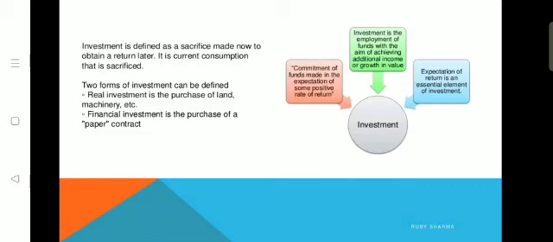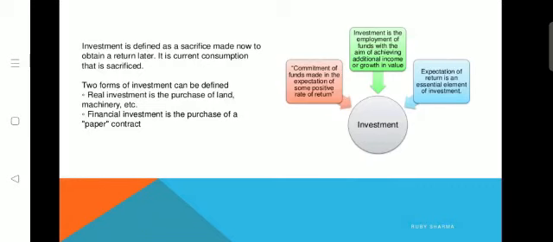So investment essentially includes the expectation of returns in the future period, and there is a commitment of funds made in the expectation of some positive rate of return. Always you make your sacrifice of consumption with the commitment that your fund should earn returns in a positive manner, not a negative manner. For example, if you invest 100 rupees in shares, you expect more than 100, meaning positive returns are expected on your employed fund. That commitment of fund is what we find under investment.